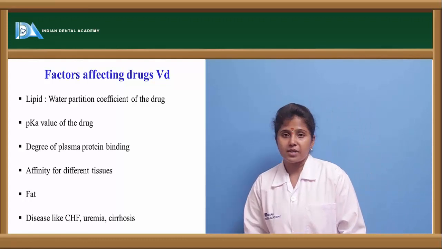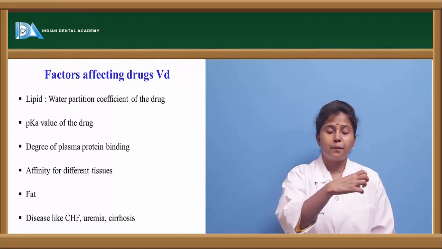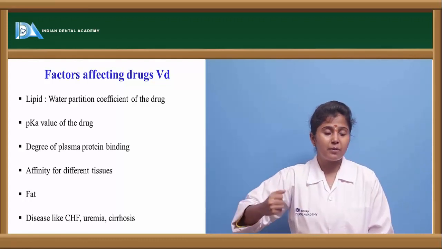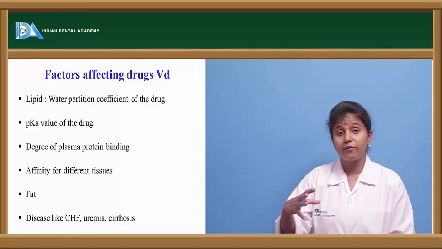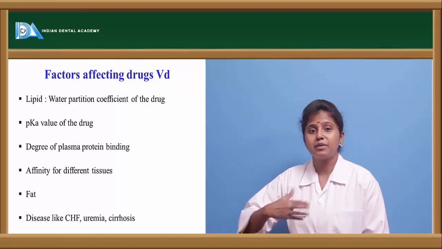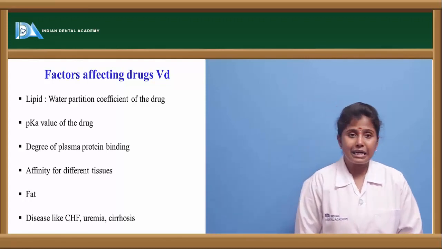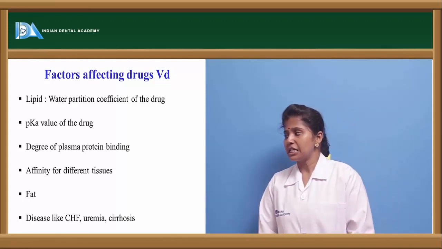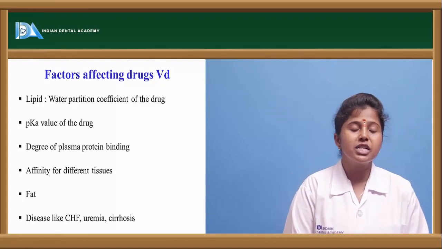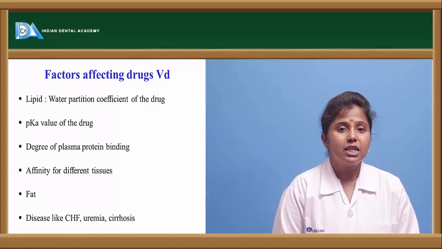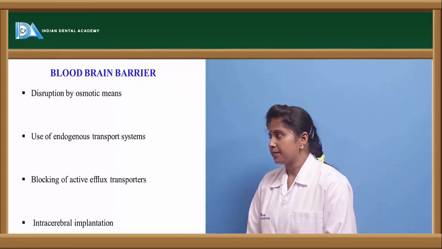And degree of plasma protein binding, if the drug is having high plasma protein binding, it is highly distributed. And affinity for the tissues, it should have greater affinity to the tissues and thereby it is getting distributed. Fat levels and disease conditions like congestive heart failure, uremia and cirrhosis: in all these conditions, the drug is not getting distributed so easily.